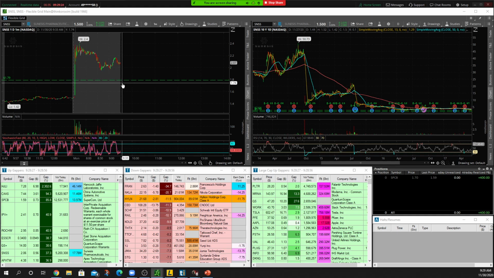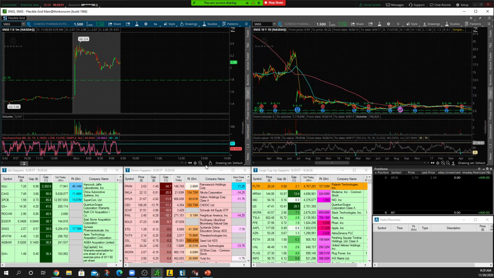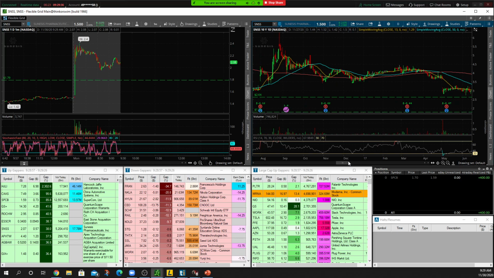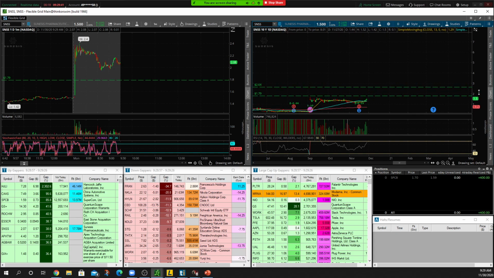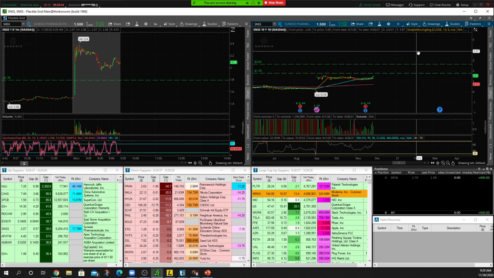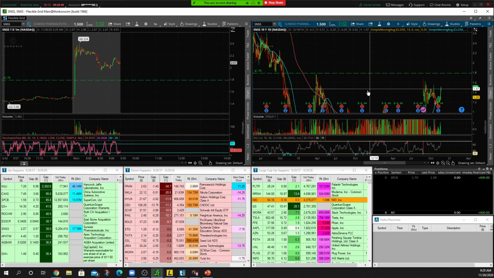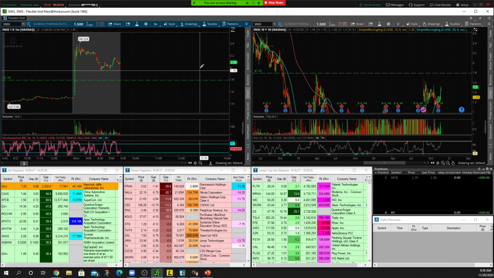It is a low-ish float stock. It's 17 million in float. It is trading about 3x average volume. And right now, it's just $2 is support. We need to really see this thing hold above $2 if we want to see it move back to the upside. So let's get over here. Actually, the best support is down here at 179 if we cannot hold $2. So right now, we'll just keep $2 on watch. Again, it's nothing I'm going to watch right out of the gate.